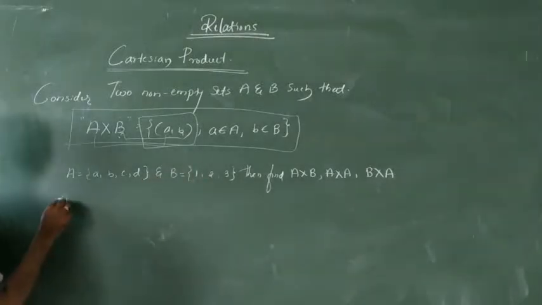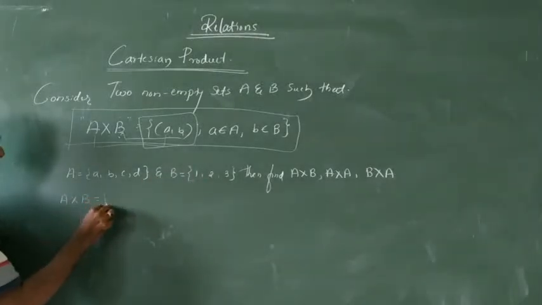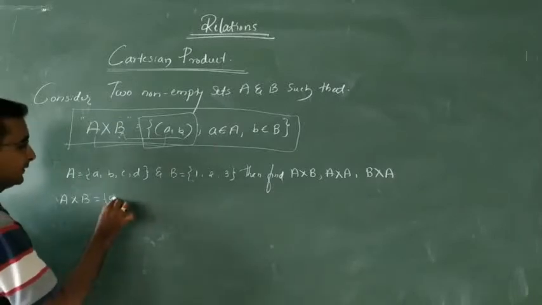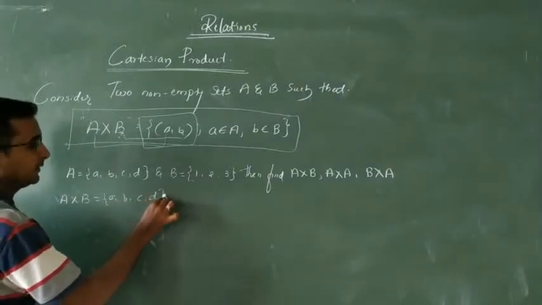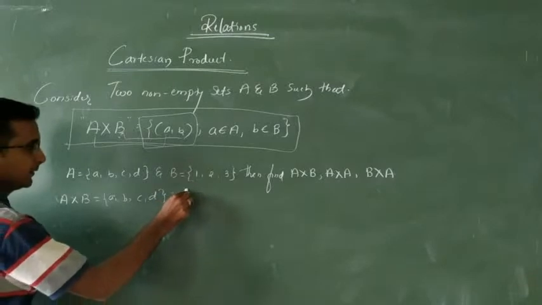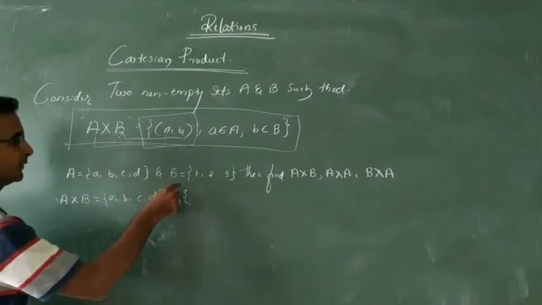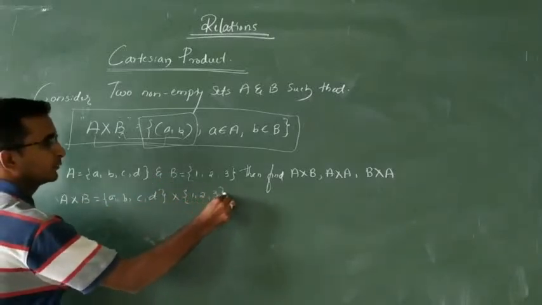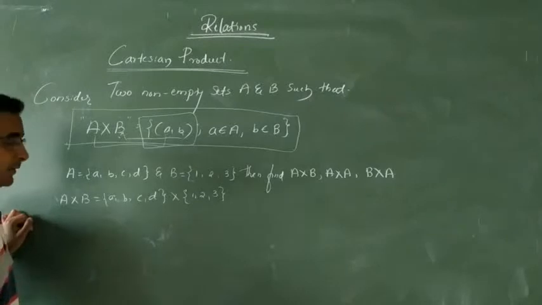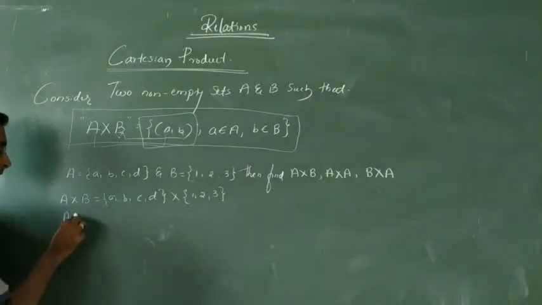Okay. So here, first A into B: we have to write in terms of ordered pairs. Set A is A, B, C, D. Here all these elements are present in set A, and set B is 1, 2, 3. Getting? So how to write down A into B?